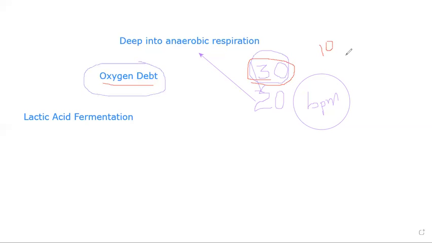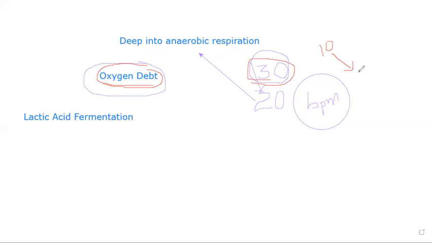Why is the body still inhaling more oxygen, maybe 10 molecules more? Because these 10 molecules of oxygen will be used to convert lactic acid back into glucose. That is why we call it oxygen debt.